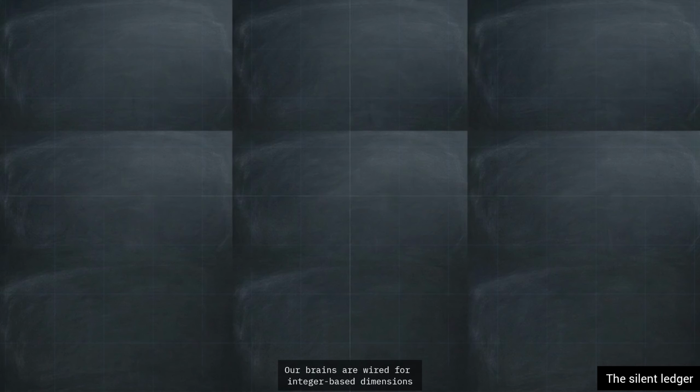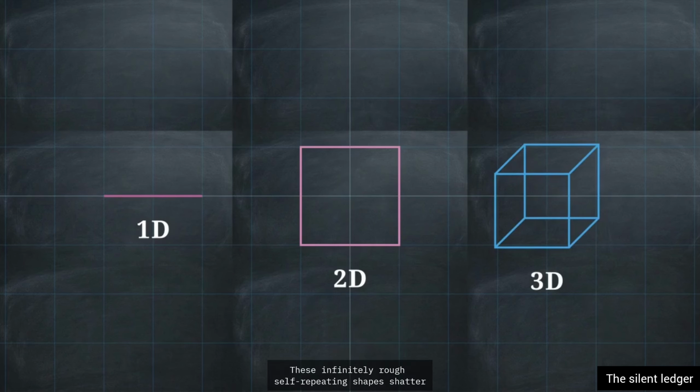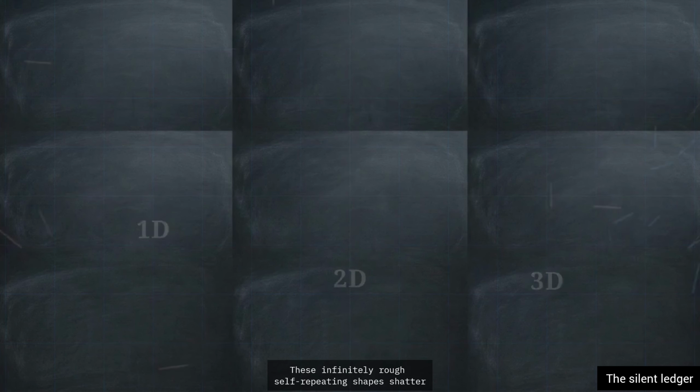Our brains are wired for integer-based dimensions. A simple line is one-dimensional. A flat square is two-dimensional. A solid cube is three-dimensional. These infinitely rough, self-repeating shapes shatter that whole number system. They force mathematics into a state in between.